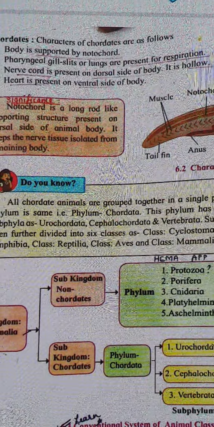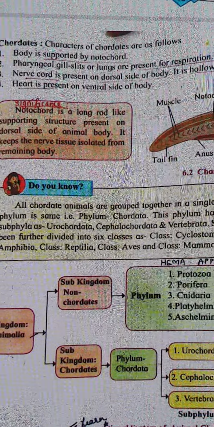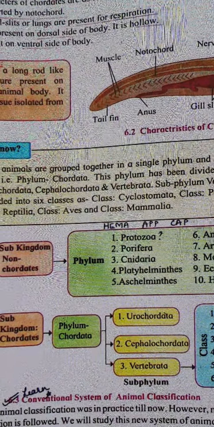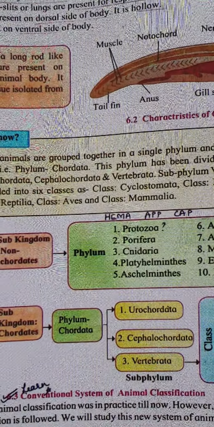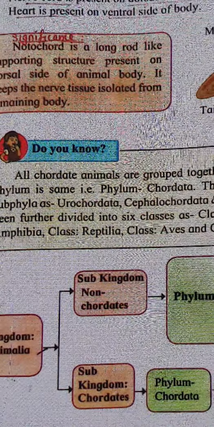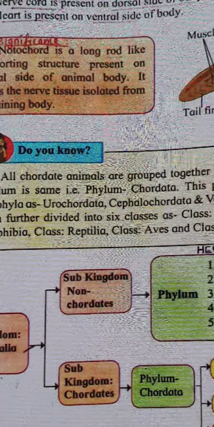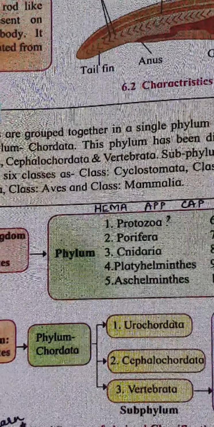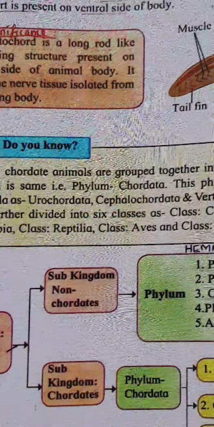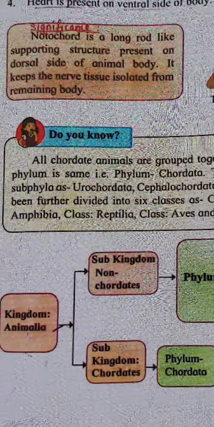Then subphylum Vertebrata is divided into 6 classes. Please pronounce them properly: Cyclostomata, class Pisces, class Amphibia, class Reptilia, class Aves and class Mammalia, in which we are included. Now, too many words together, but we'll classify it together.